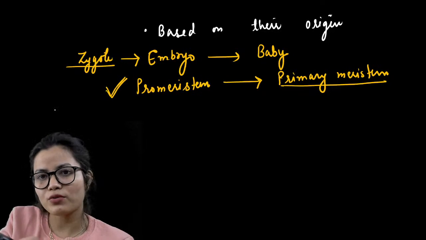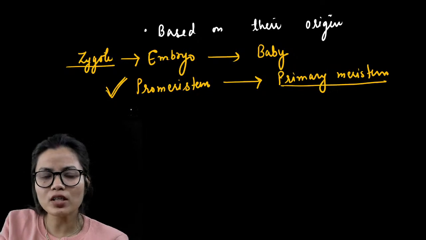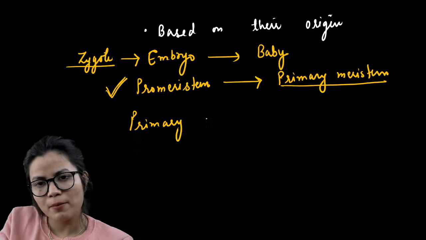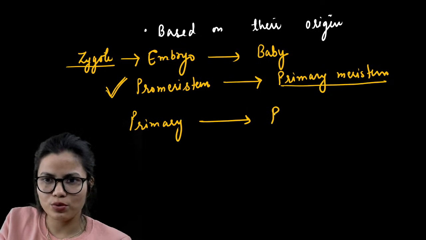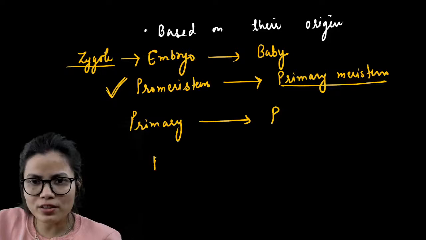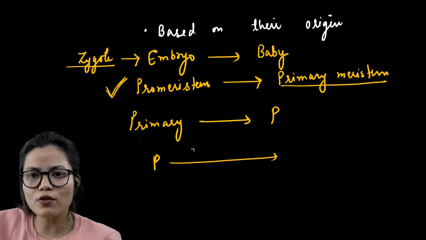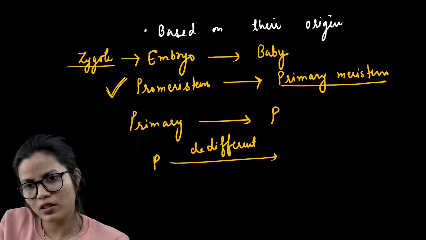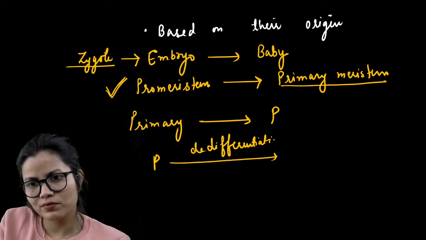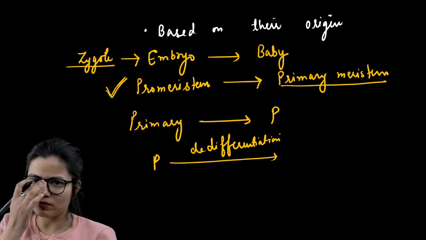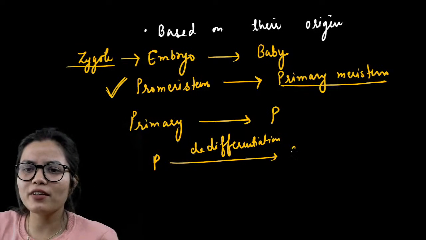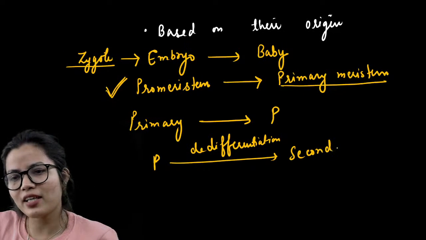Now just focus on the same. This primary meristem may become permanent tissue. The permanent tissue may undergo the process of de-differentiation and it may give rise to the secondary meristem.